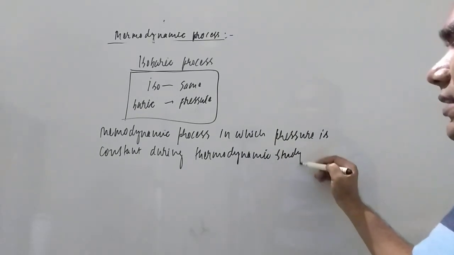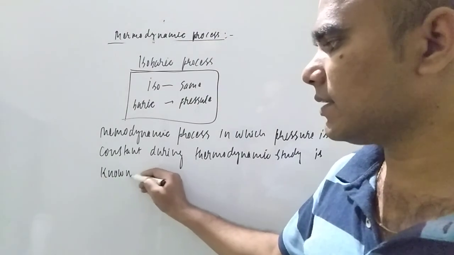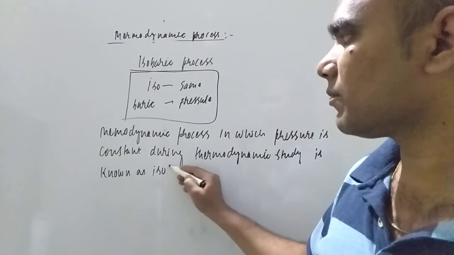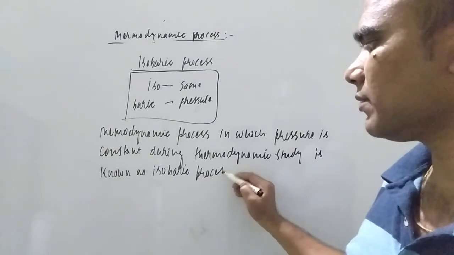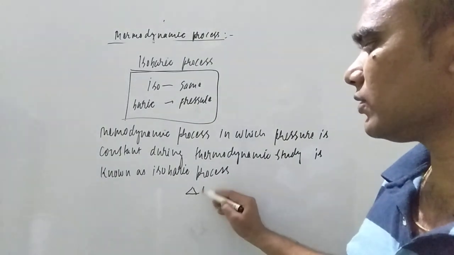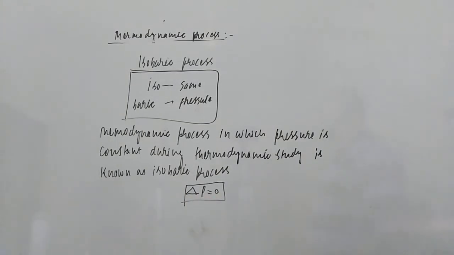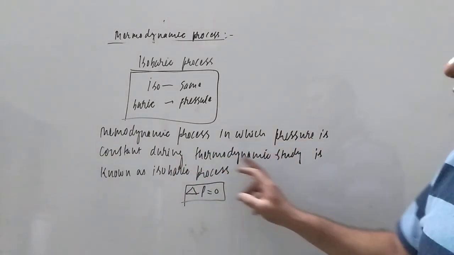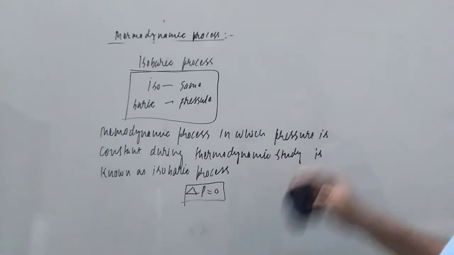Is known as what, student? Isobaric process. It means delta P is equal to 0 in case of isobaric process. So what is the meaning of isobaric process, student? Isobaric process is the process in which the pressure is constant during the thermodynamic study. That is what is known as isobaric process.